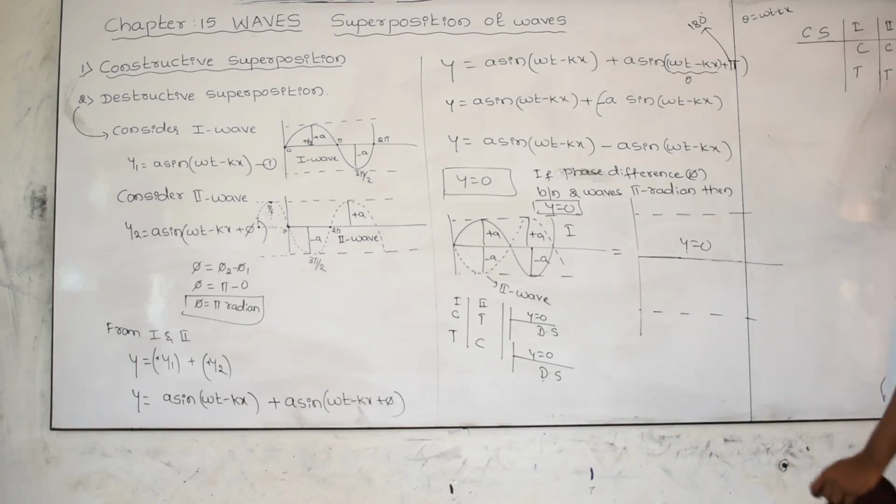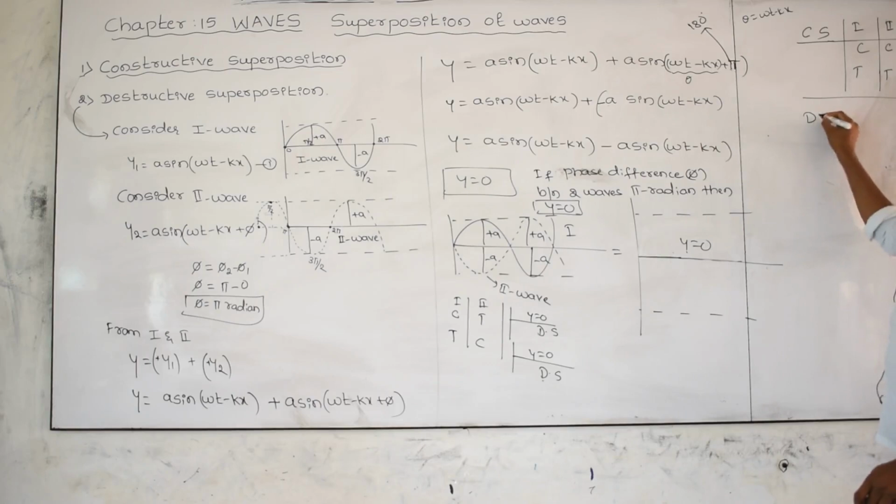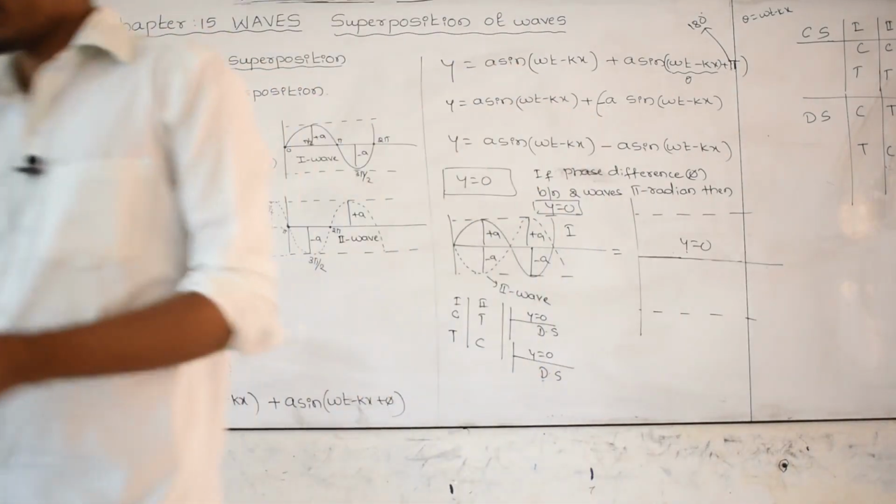The wave energy doubles. In destructive superposition, crest with trough means y is equal to 0, or trough with crest, y is equal to 0. Here there is no wave, but in the constructive case the wave energy becomes double. This is constructive and destructive. Please remember this yourself, and thank you.